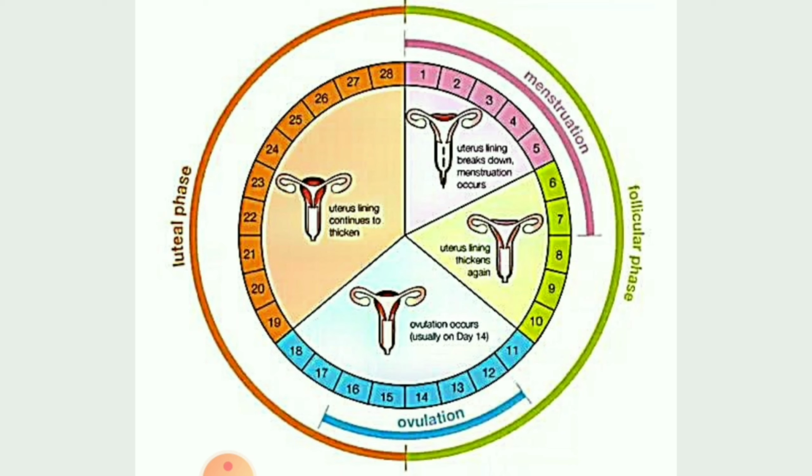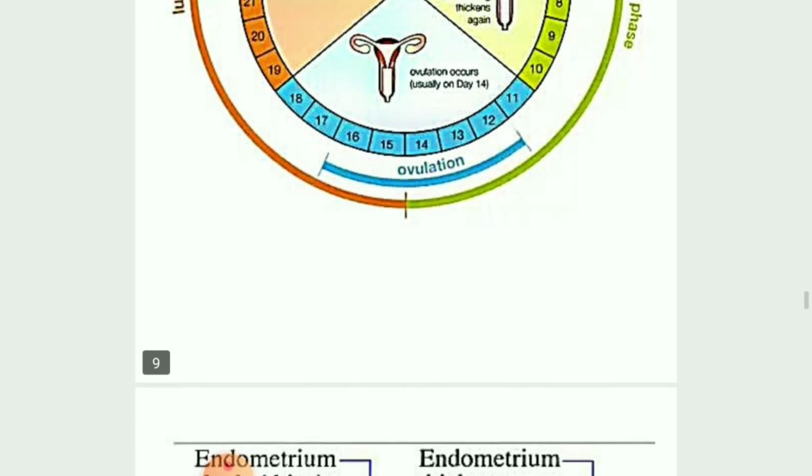Then the last phase, the uterine lining, continues to thicken. Again the endometrial layer will become thickened because it has to do the shedding process. During this phase only, children, what happens? If there is copulation with the sperm, then they will go for the pregnancy period. That I will tell you.